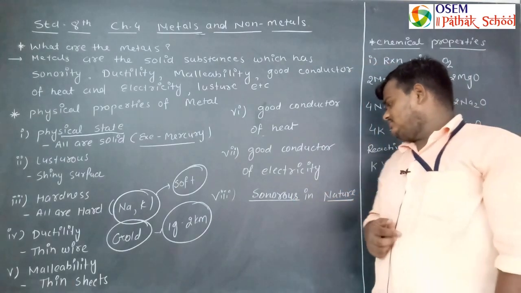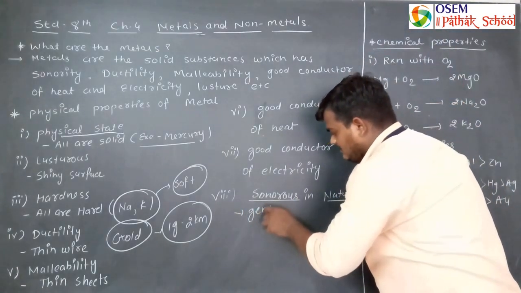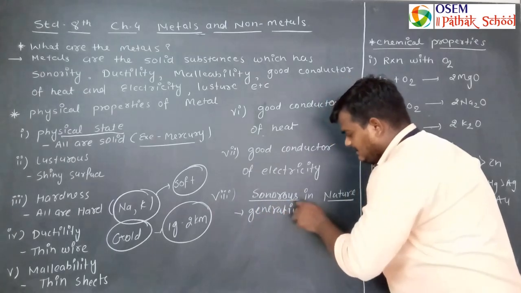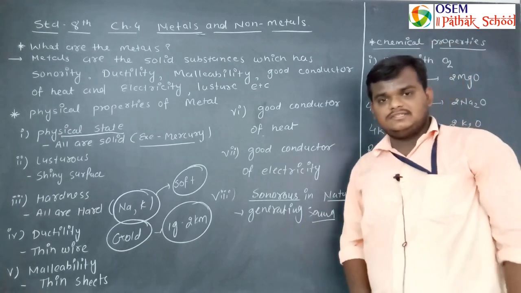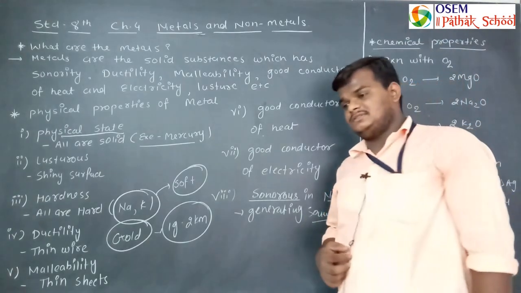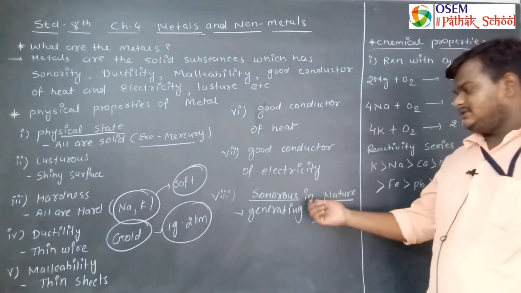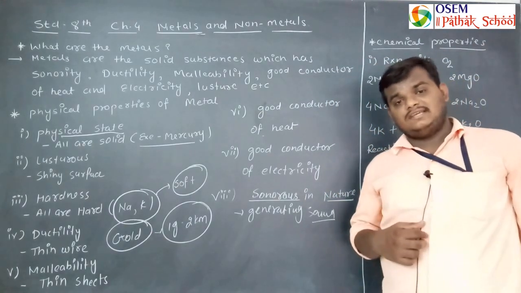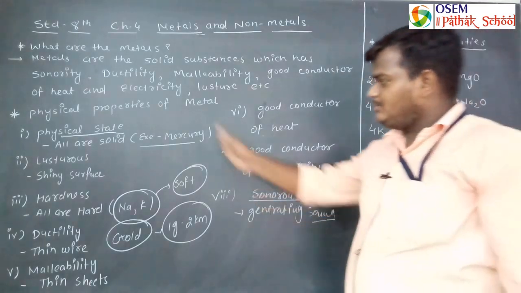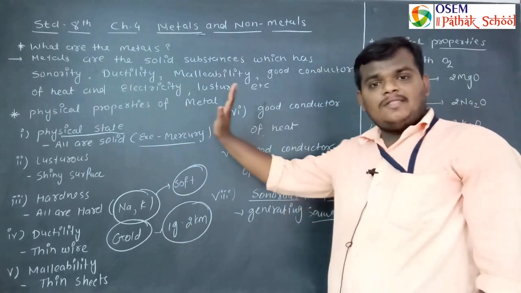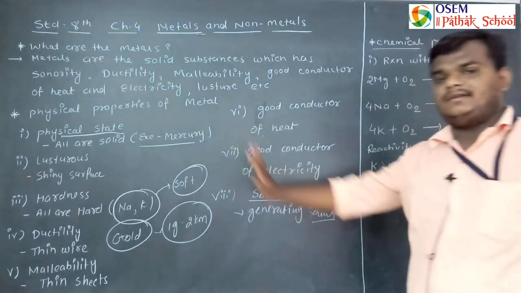Eighth property is sonorous in nature. Sonorous means generating sound. That is the meaning of this word. When you strike the metal with the surface of another metal or any substance, it produces a sound, and that property is known as sonority, or we can say it is sonorous. So there are a total of 8 properties given here. These are the physical properties of metal.